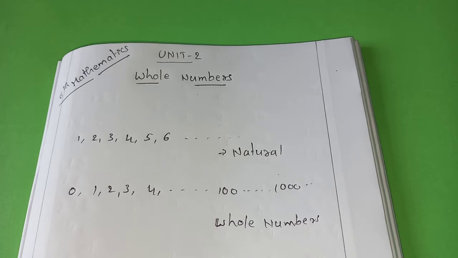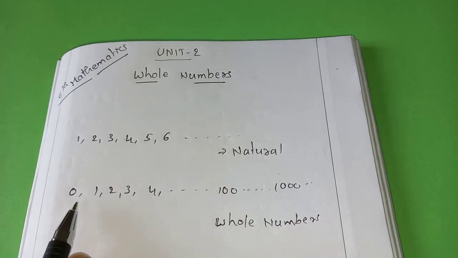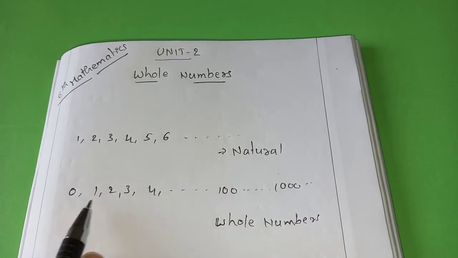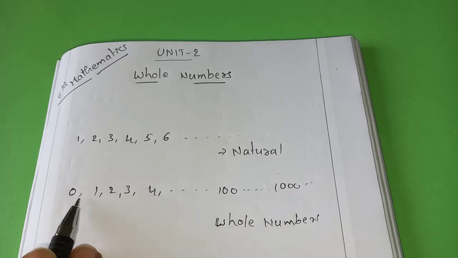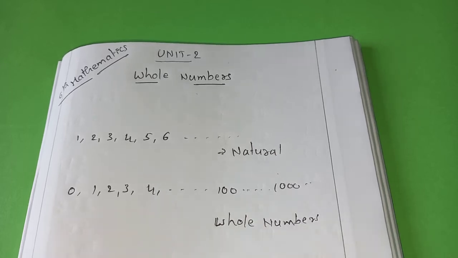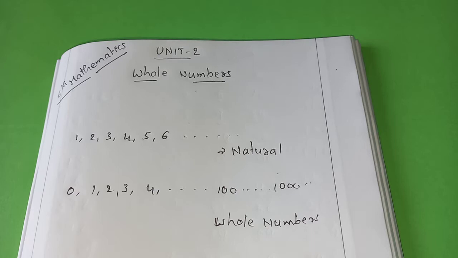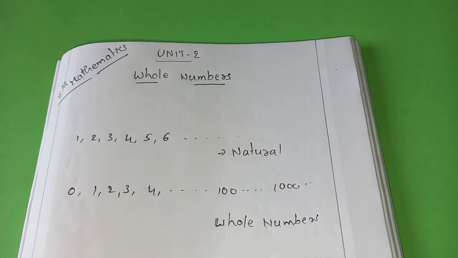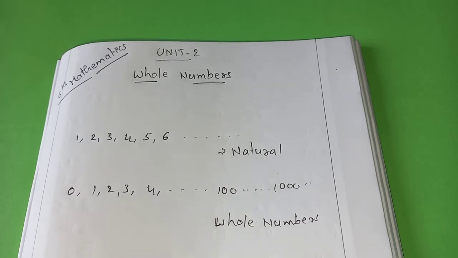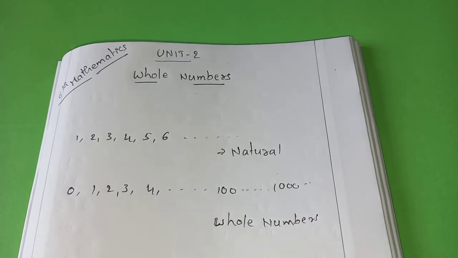Understand now what is a whole number? The whole numbers start with 0 and all the positive numbers are whole numbers. 0, 1, 2, 3, 4, 5, 6, 7 up to infinity. We can't even say that number because there might be 7 digit numbers, 8 digit numbers, up to 10 crores, 100 crores we can say. After that also all are whole numbers. Okay, understand, right? Now I'll explain some things using the whole numbers.